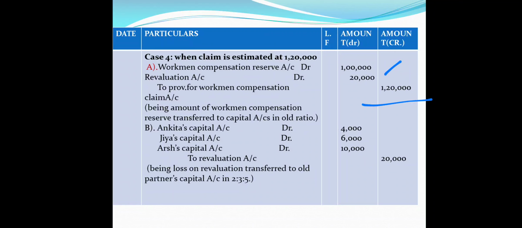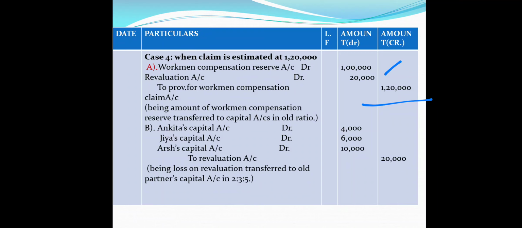So students, this is clear. When the claim is more than the available reserve, then we have to pass the entry through revaluation account. The available amount will be transferred from workman compensation reserve, and the extra amount, or the deficiency in the claim, will be given through revaluation account. And this is a loss for the firm, and this will be distributed among all partners in their old profit sharing ratio.